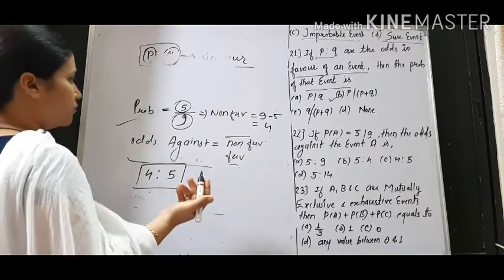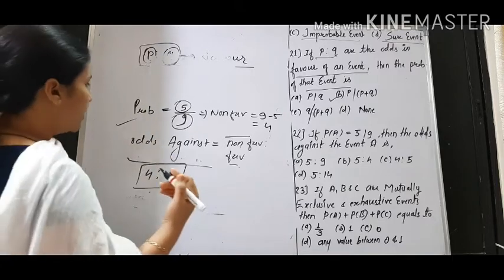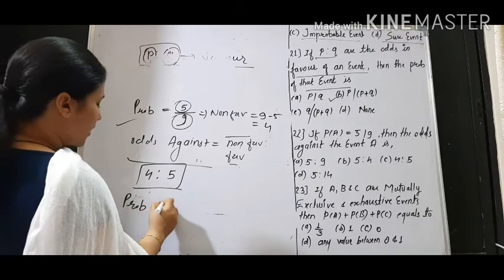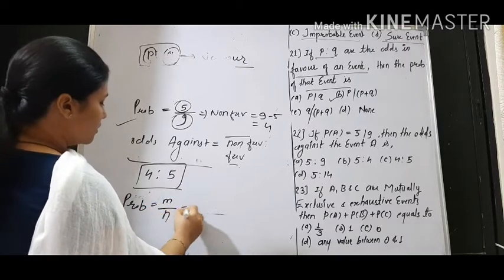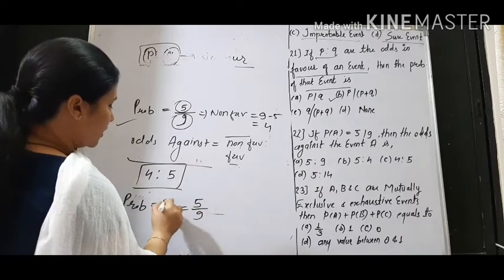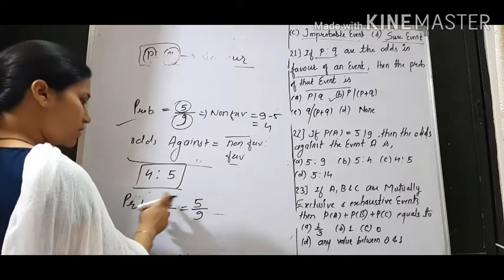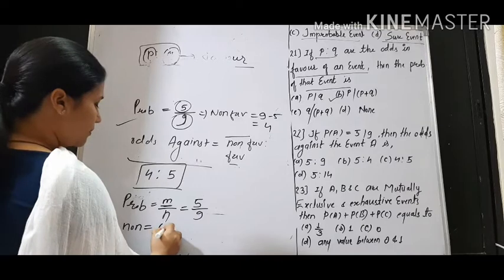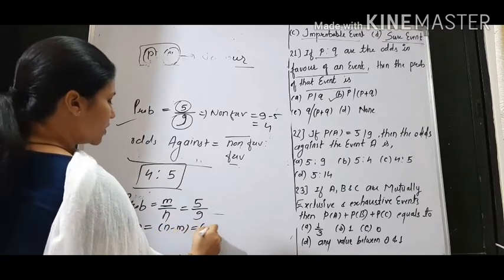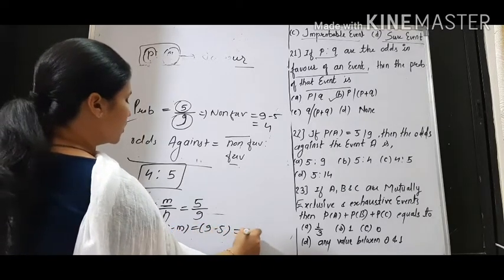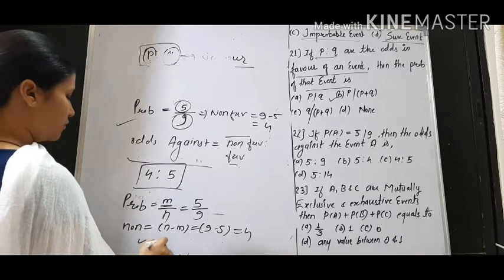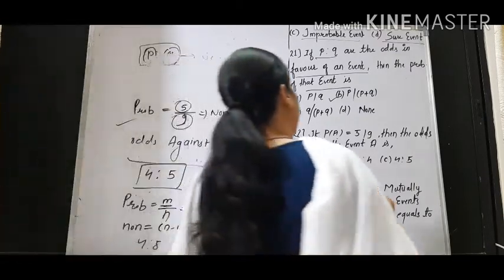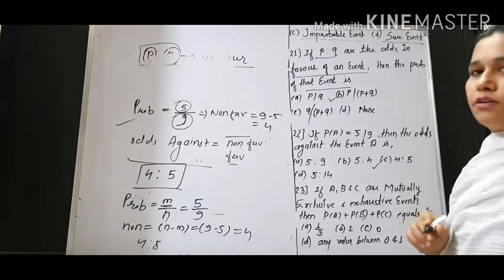Or if you want to write in the form of m by n, then probability is given to you, that is m by n, which is 5 by 9. In that, m is 5, meaning this is favorable. Non-favorable is n minus m, so it is 9 minus 5, that is 4. So odds against are 4 is to 5, non-favorable is to favorable. So option C will be the right option.